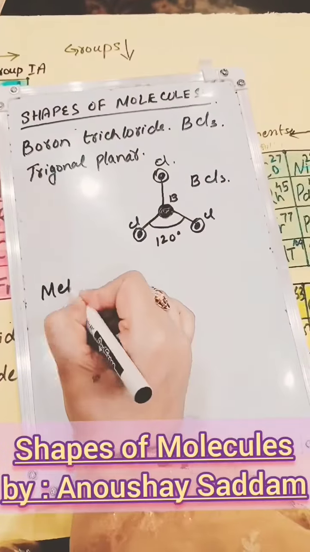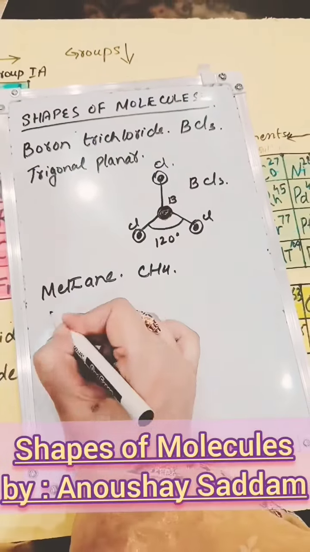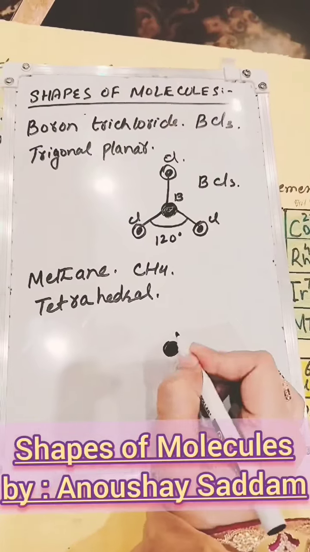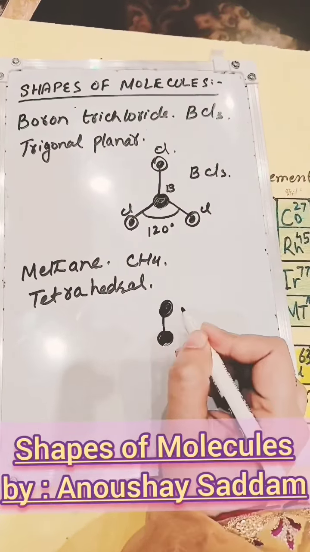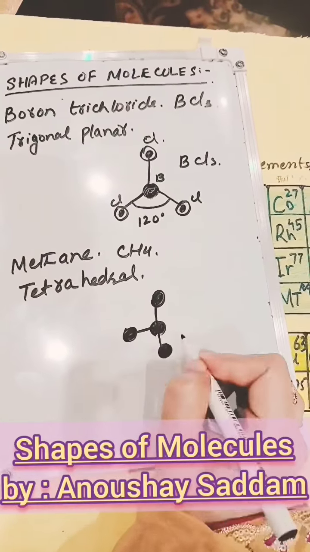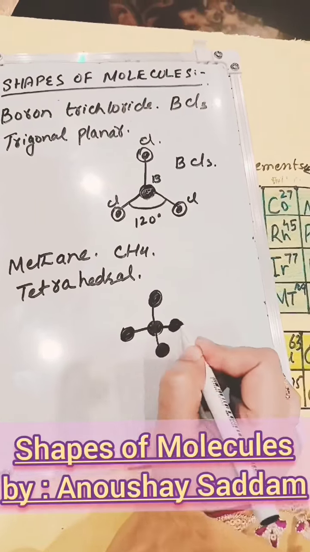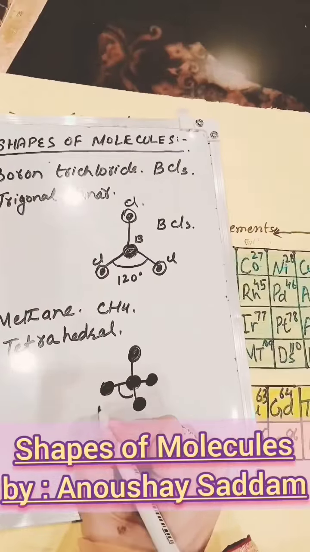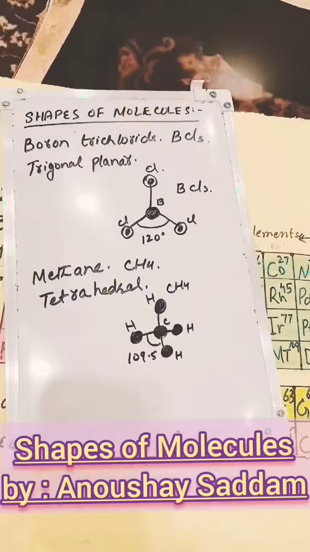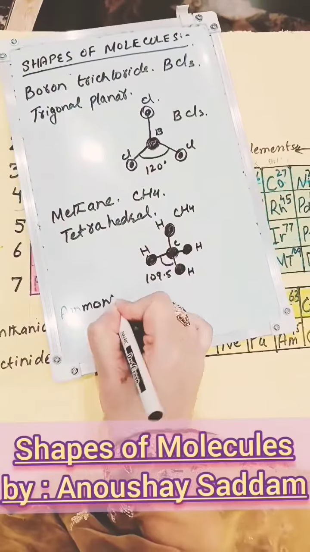Methane. The methane molecule has a tetrahedral geometric shape with the central carbon atom surrounded by four hydrogen atoms. The four hydrogen atoms are positioned at the vertices of the tetrahedron with bond angles of approximately 109.5 degrees between them. The carbon atom is always the central atom, and the four hydrogen atoms are at the corners of the tetrahedron.